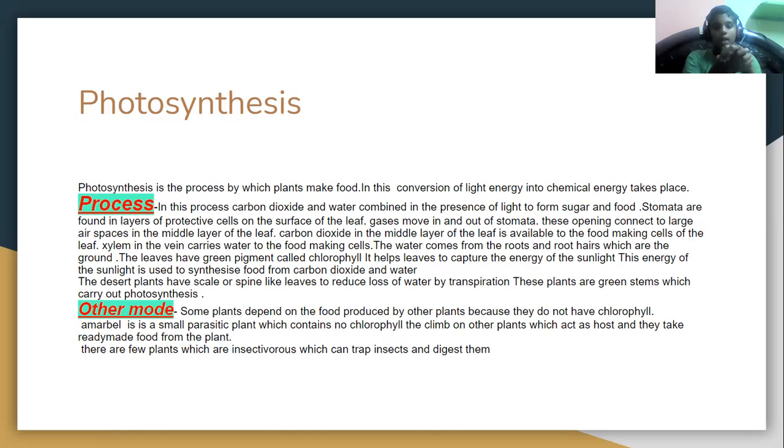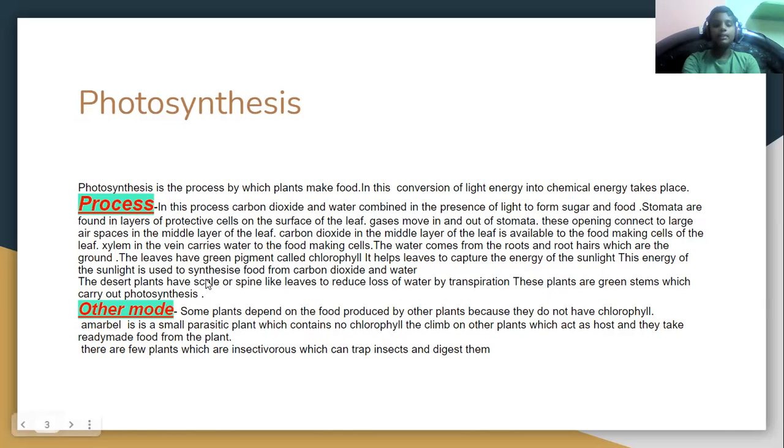So the carbon dioxide, water, and the energy react and form the food. We will learn in the coming chapters how acids and bases react with each other and form salts. This is a kind of example, but this is not an example of that.